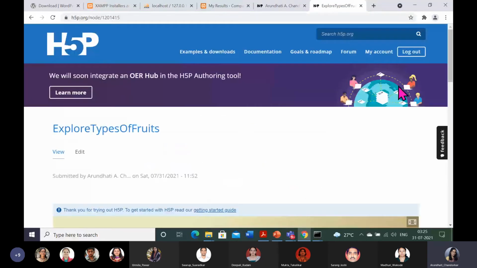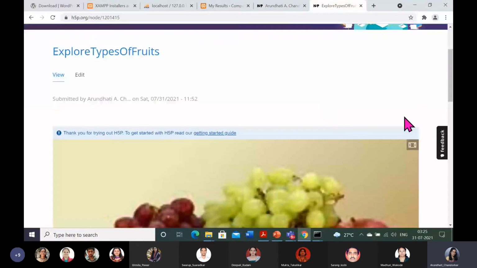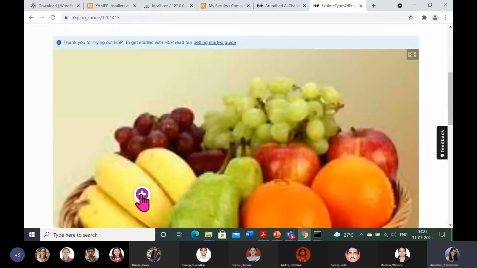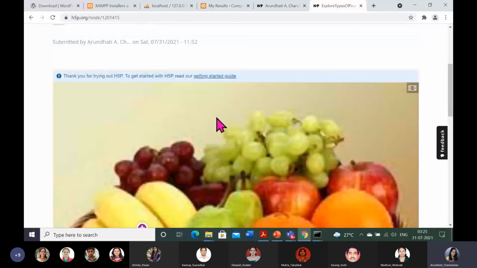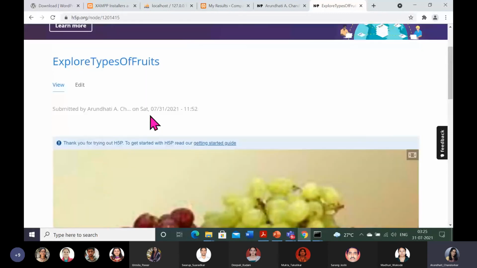So you get the site look, and this is the user mode. You will see that hotspot. You can interact easily. In user mode I have shown you, and as I told you, here my name, the teacher's name, has appeared. The teacher's name comes up, so it is done by the teacher. When you include this in your presentation, students will come to know that you had done it. So let me show you that also, and then I will pause for a minute.